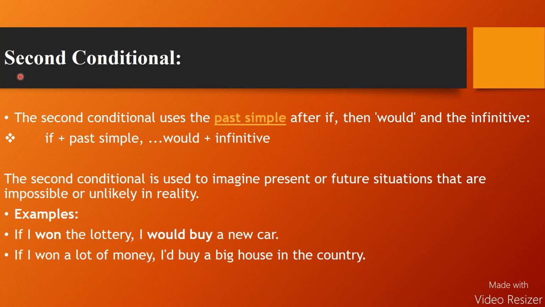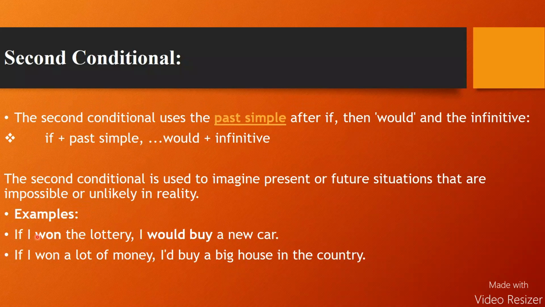Well, dear students, now we discuss the second conditional. The second conditional uses the past simple after if, then would, and the infinitive. Look at the structure. If plus past simple, then subject and would, and infinitive. The second conditional is used to imagine present or future situations that are impossible or unlikely in reality. It means the situations that are impossible or they might not happen in reality.